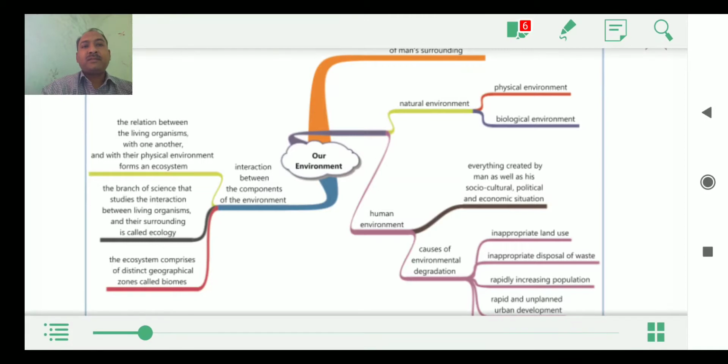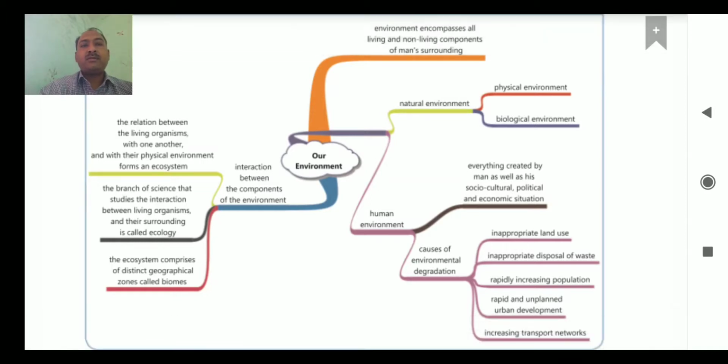Then, in the same chapter, we discuss some other important aspects. First one, ecosystem, then ecology and biomes. Now we have to understand how an ecosystem forms. Ecosystem is formed by the relationship of living organisms with one another and with their physical environment.